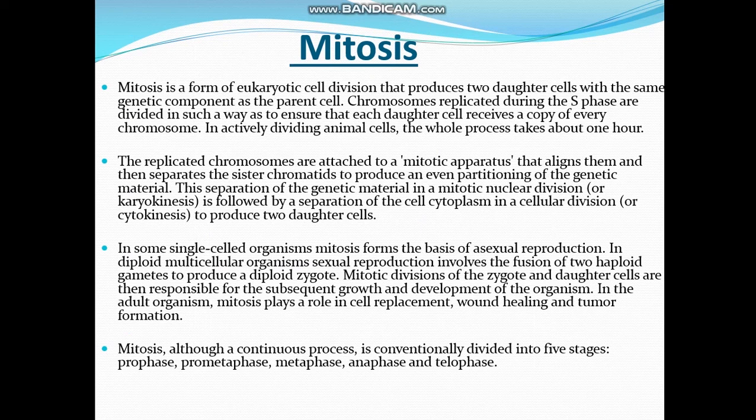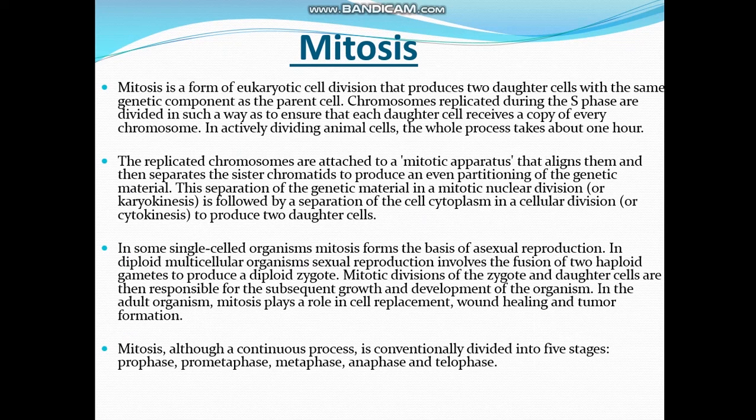The replicated chromosomes are attached to a mitotic apparatus that aligns them and then separates the sister chromatids to produce an even partitioning of the genetic material. This separation of genetic material in a mitotic nuclear division, or karyokinesis, is followed by a separation of the cell cytoplasm in a cellular division, which is known as cytokinesis, the division of cytoplasm to produce two daughter cells.